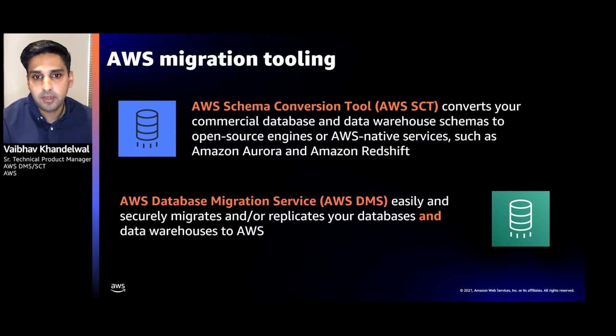Once that is done, you can go on to use a fully managed service called DMS that helps you easily and securely migrate your database from one location to another with near zero downtime. It has the ability to do a one-time bulk load, apply all the cached changes that it's collected during the bulk load, and eventually keep the target in full consistency with the source. So you can cut over your applications to the new database in AWS without any downtime to your customers that are being serviced by your app.